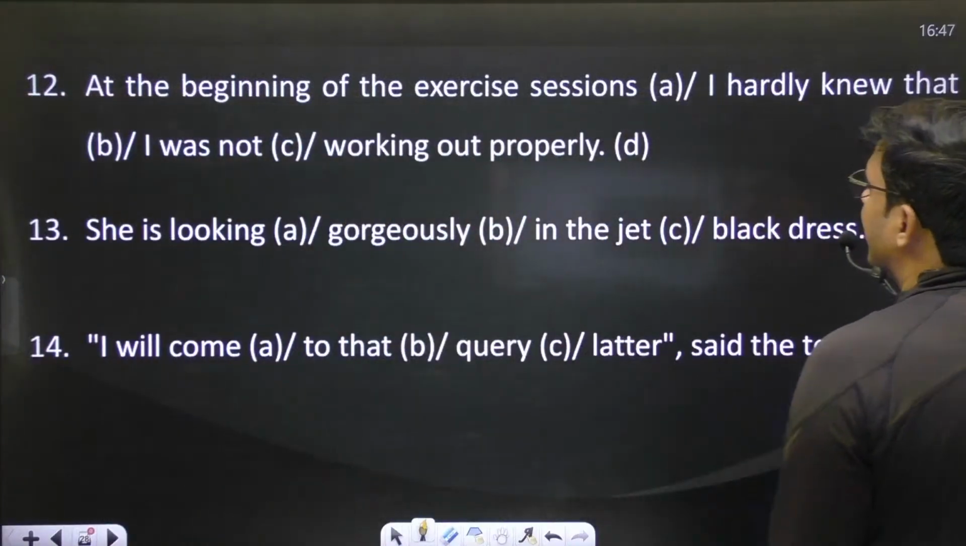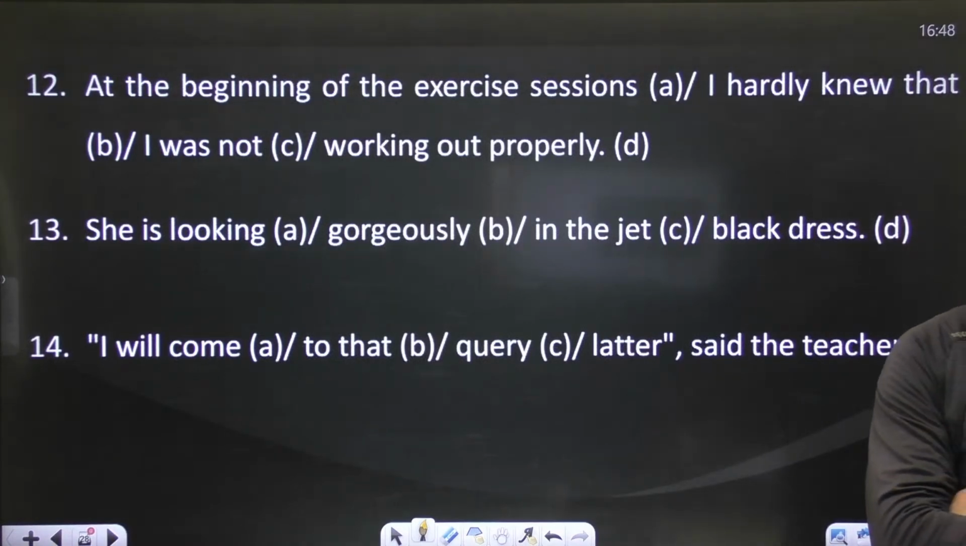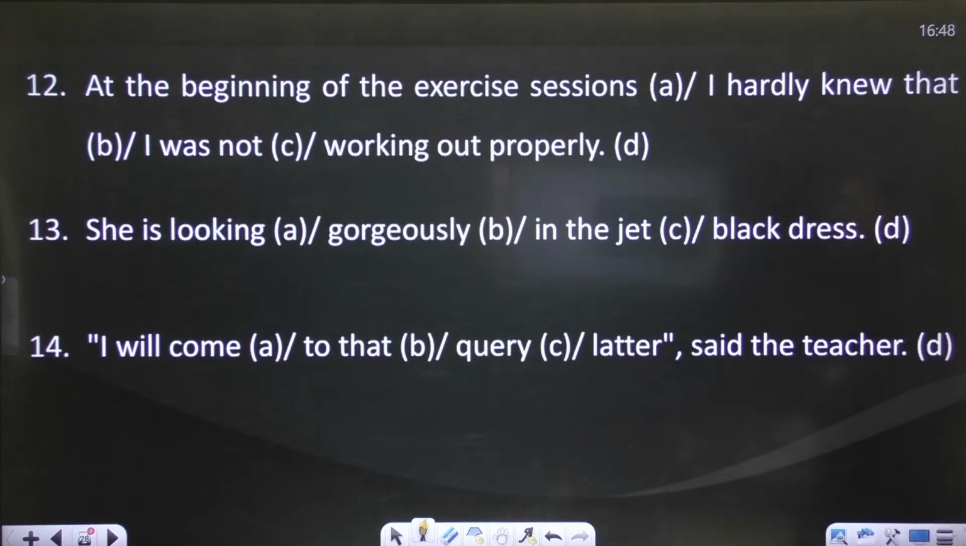At the beginning of the exercise sessions, I hardly knew that I was not working out properly. Yes, this is also a good sentence. What do you think? How can you improve this sentence? Question 12th. I'm waiting for your reply. How can you improve this sentence?